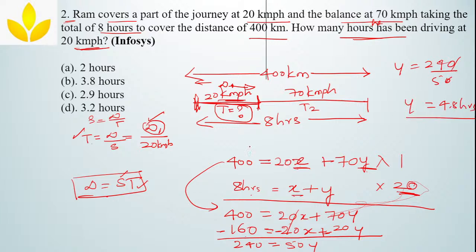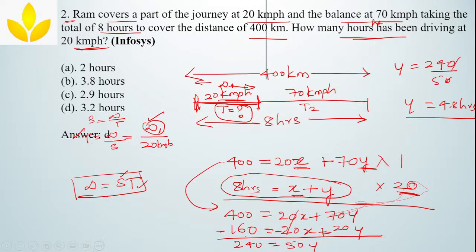If you know the value of y, by substituting in this value, can you find x? Yes. So y is equal to 8 hours minus x, or x is equal to, okay, hold on a second. So now x is equal to 8 hours minus 4.8 hours, which is equal to 3.2 hours.